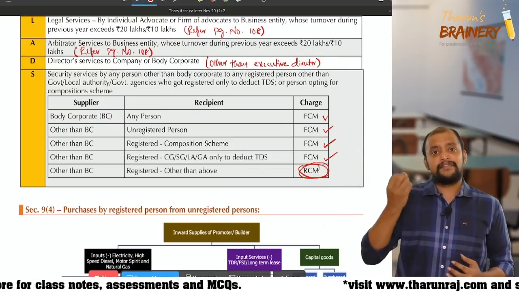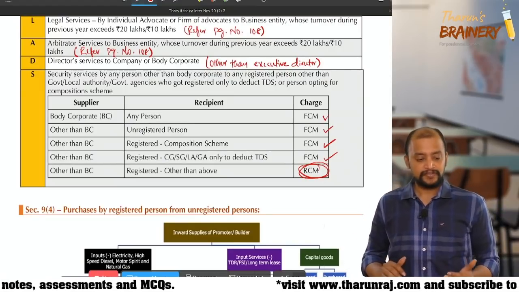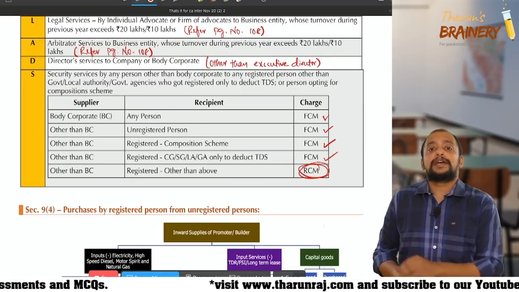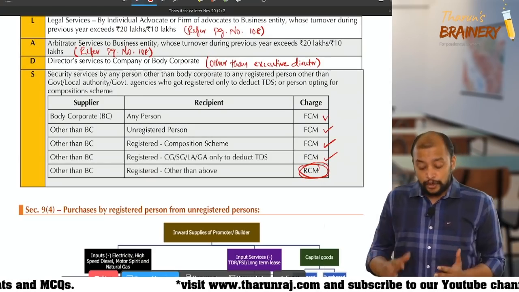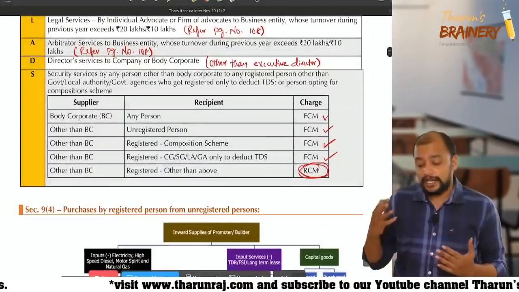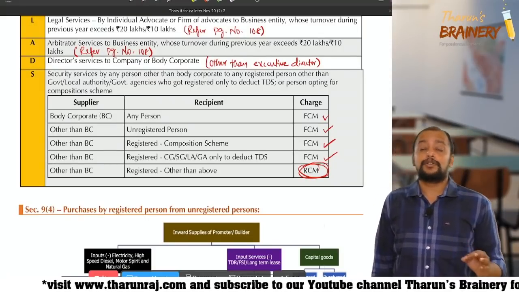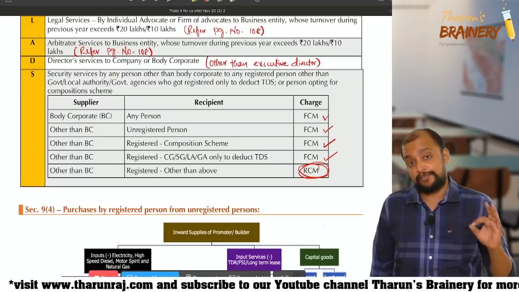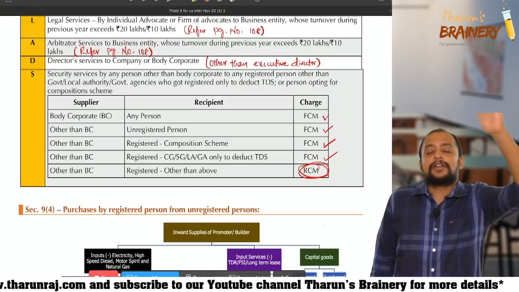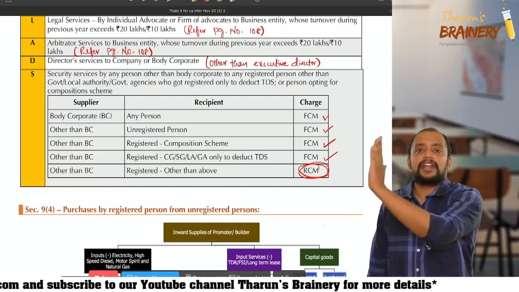Okay, now we have two more sections, that is 9(4) and 9(5). Once we complete 9(4) and 9(5), with this, section 9, liability to pay GST, is over. And you know, this much time we took not only to complete the notified services under RCM, but also the exemptions connection we completed here, due to that reason. So now we are coming back to square one. Section 9, liability to pay GST: we have 9(3), 9(4), 9(5).